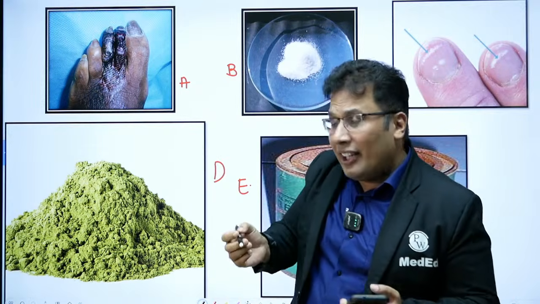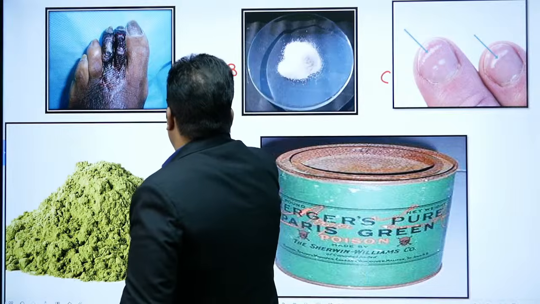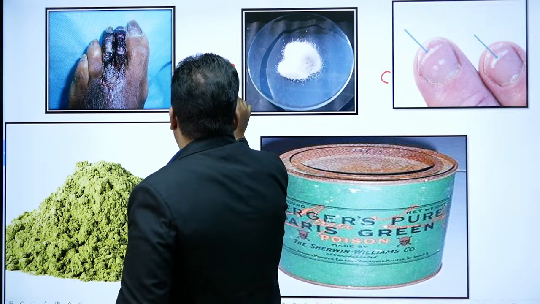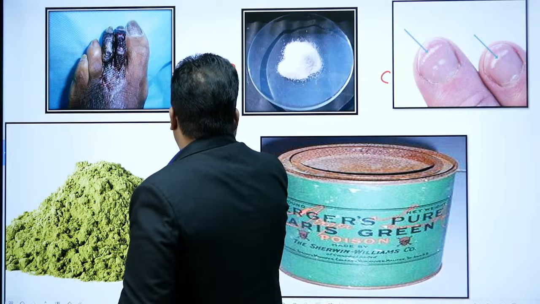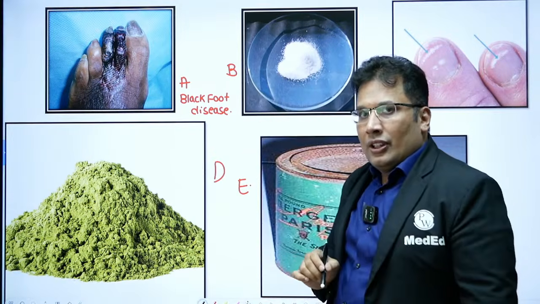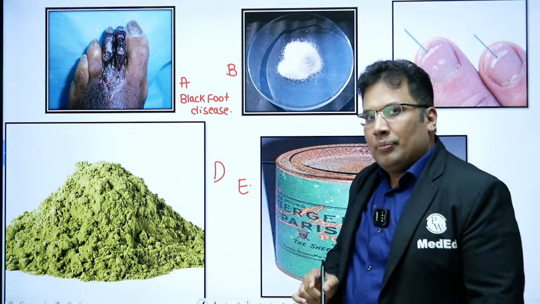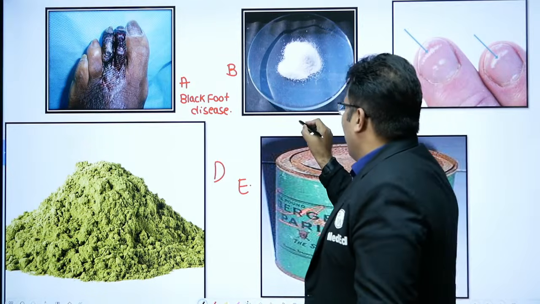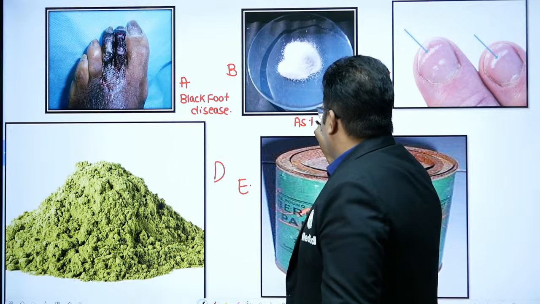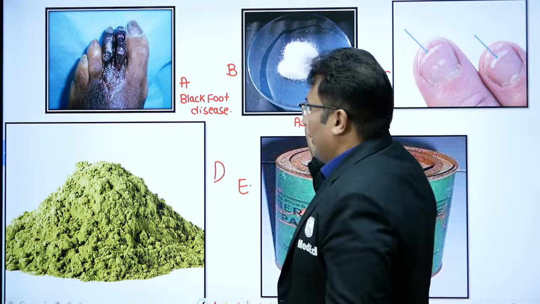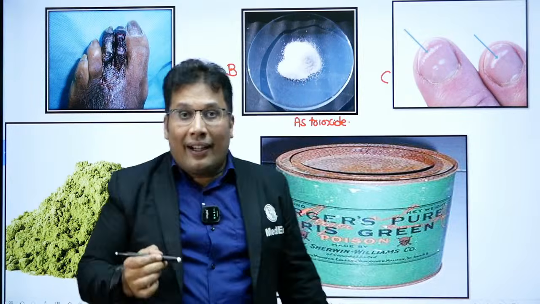We discussed already, black foot disease. Commonly asked image-based question. And B, arsenic trioxide. You can see the colorless compound there.